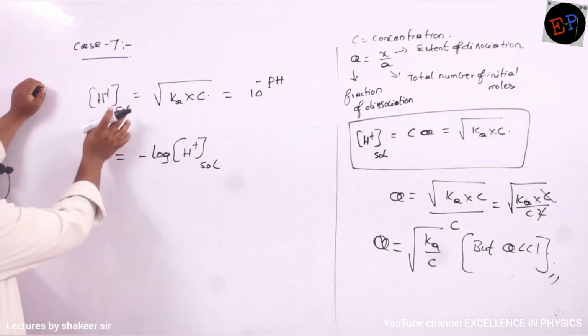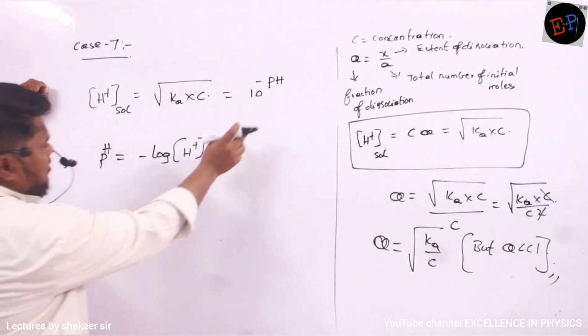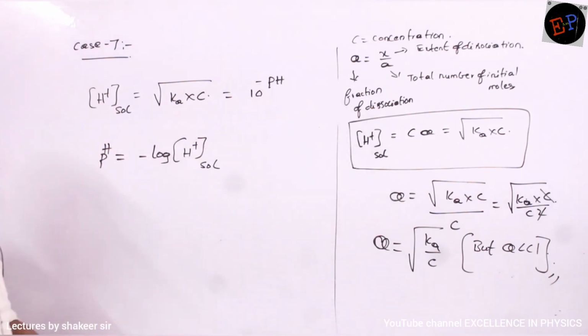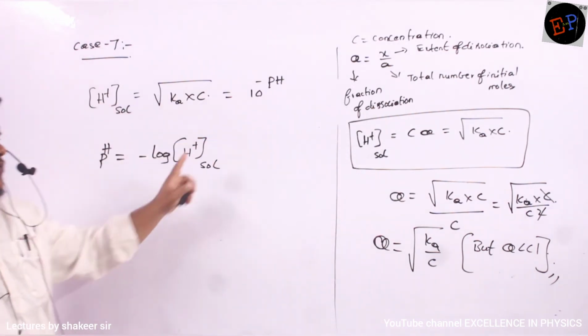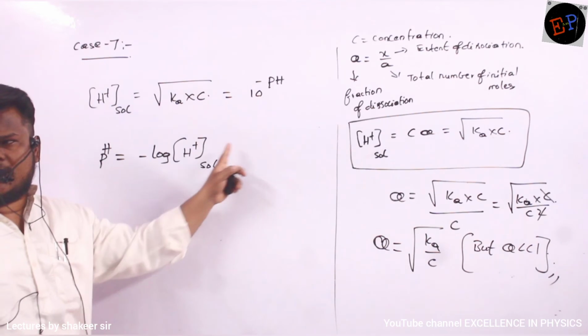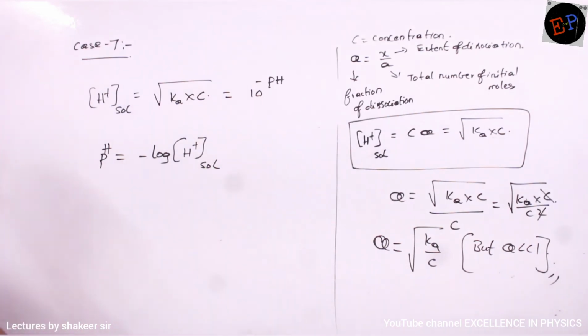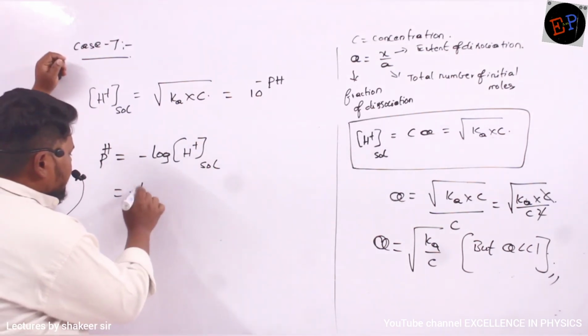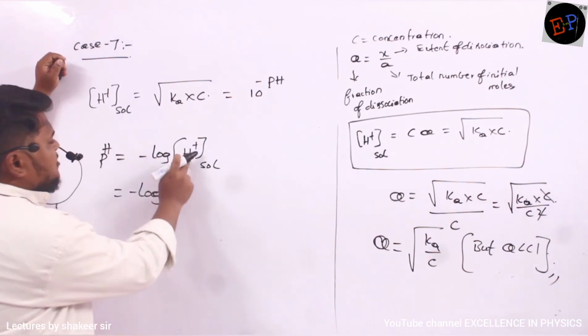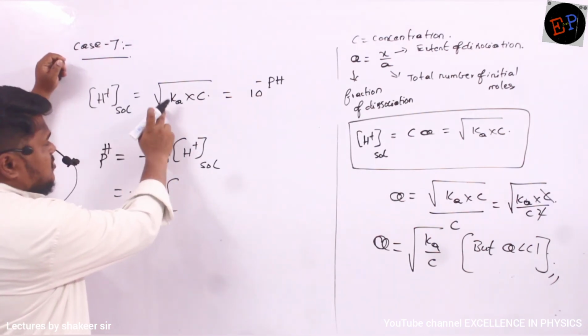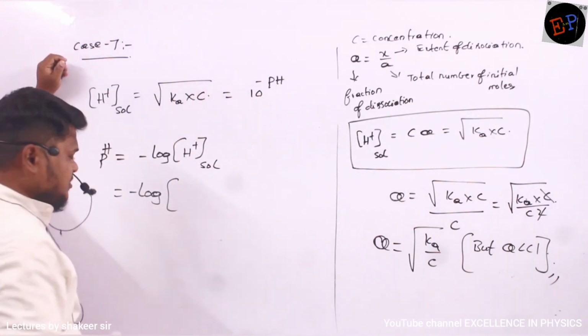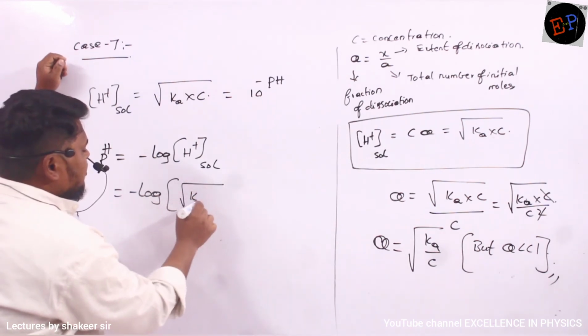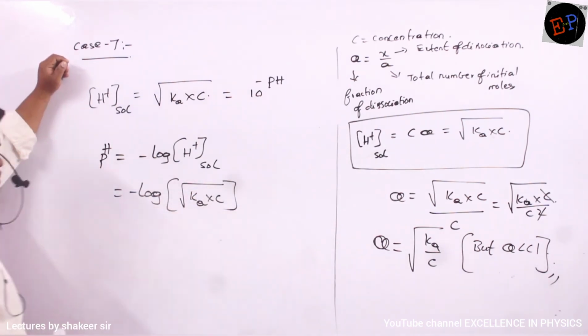Or if it is a base, the OH minus concentration of the solution, you can write 10 power of minus pOH also. Actually from this relation only we have derived this logarithm. You know how to apply logarithms. Now see, this is negative logarithm of, what is the H plus ion concentration of the solution? Square root of Ka multiplied by C. So I will write root Ka multiplied by C.